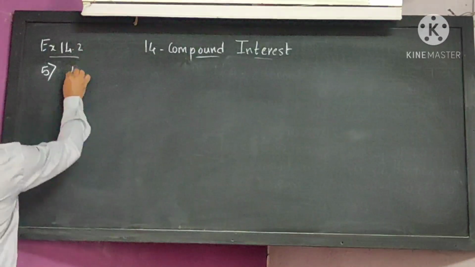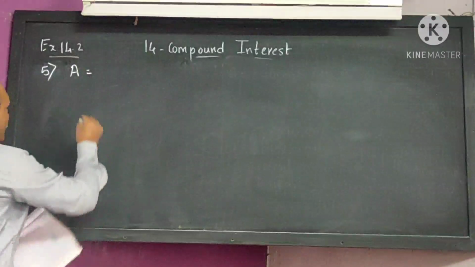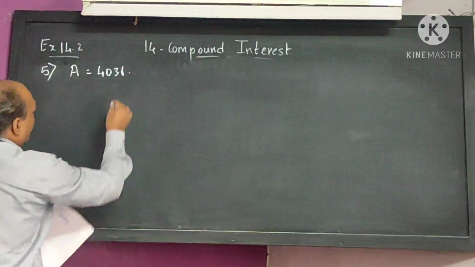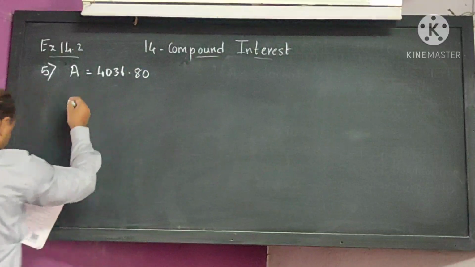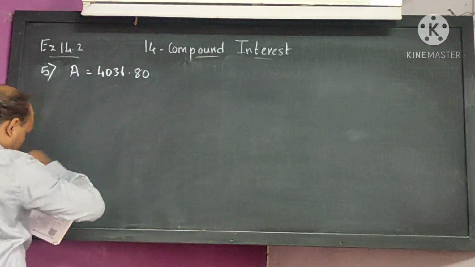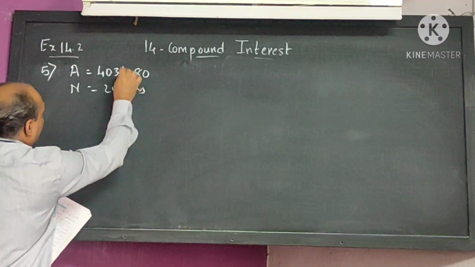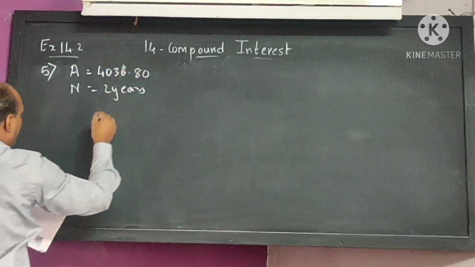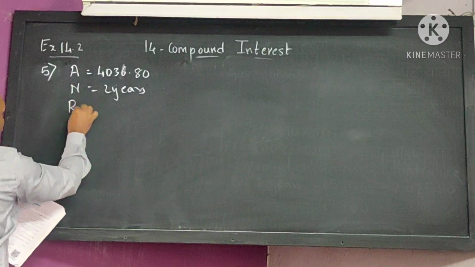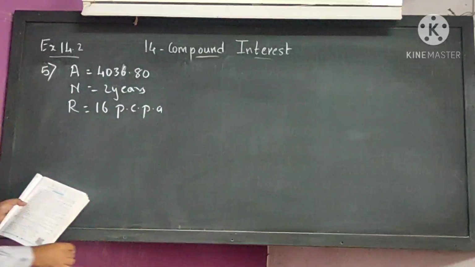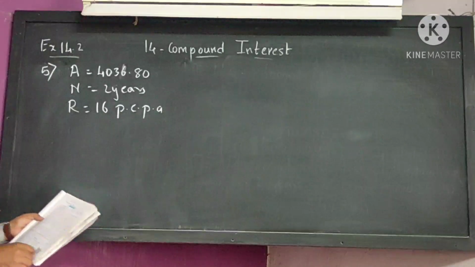That means that amount is given to you, 4,036.80, and 2 years is given to you. R is given to you 16 PA. We have to find the compound interest.